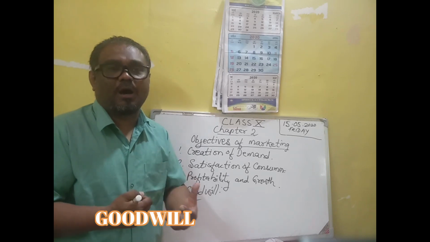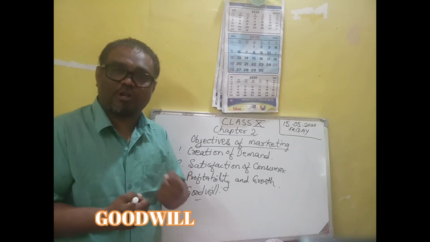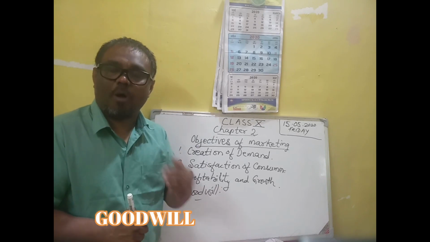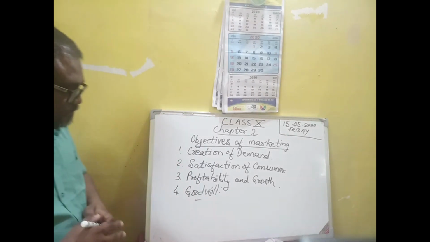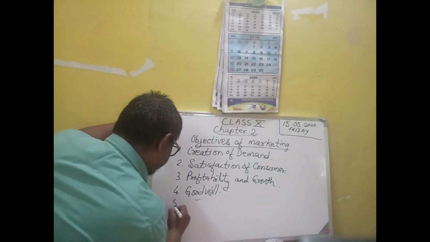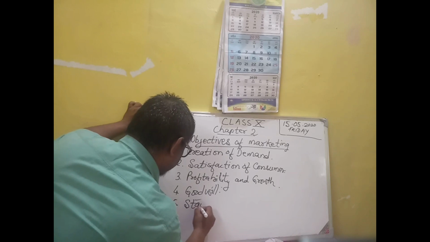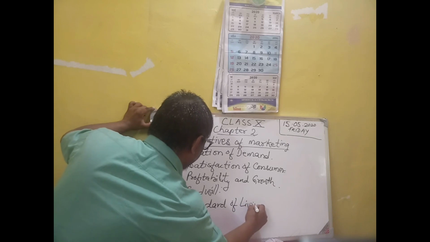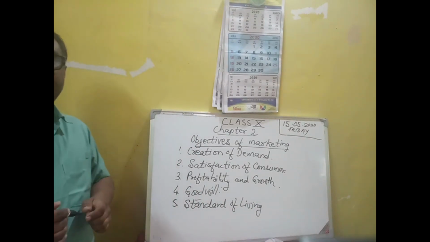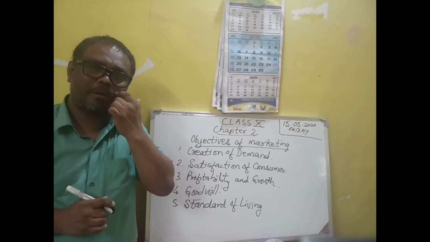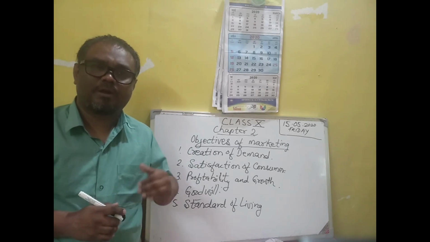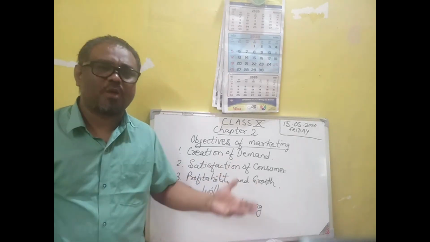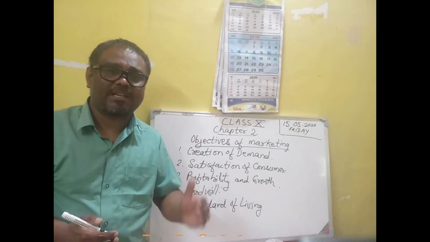Earning name and reputation for the firm is also one of the objectives of modern marketing. Now, standard of living. Modern marketing supplies good quality goods as per the taste, habits, preference, liking, style, and fashion of the market at a reasonable price, at the right time, in the right place.